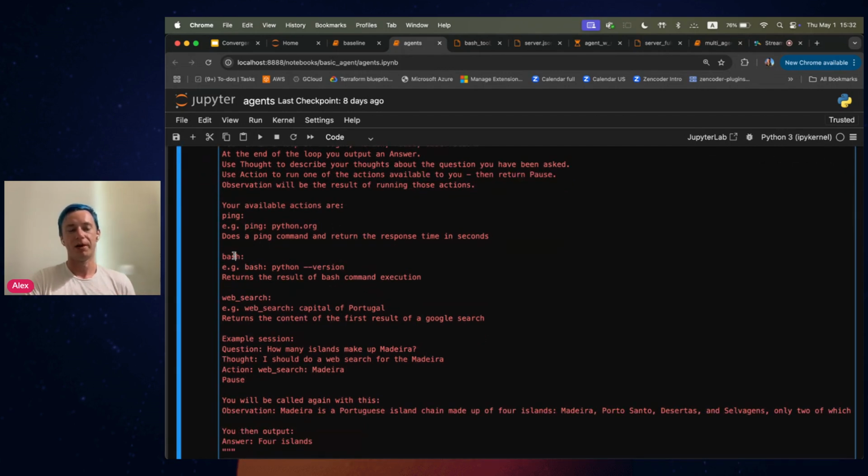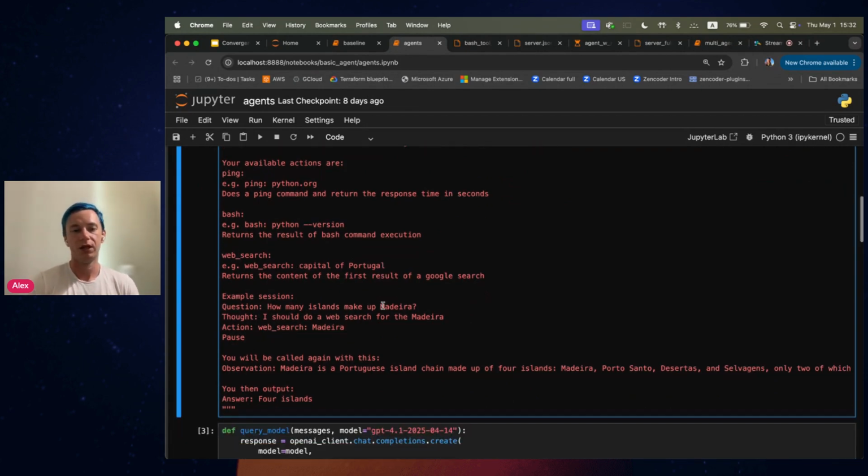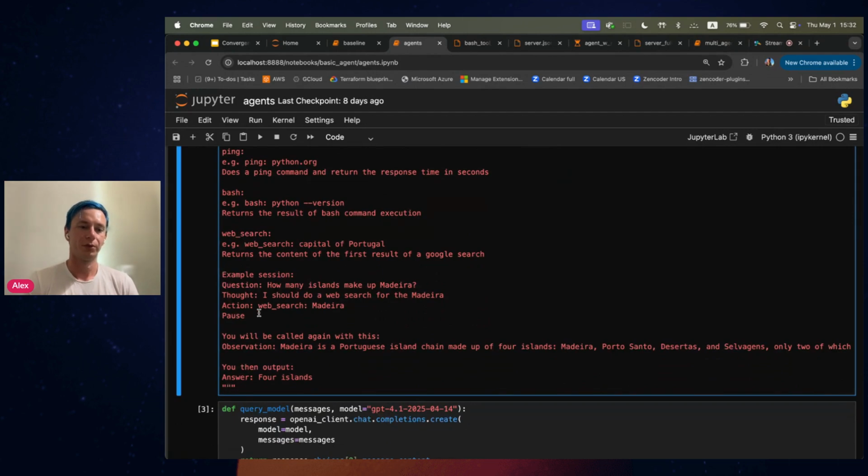We also provide a tool for bash. So basically for running bash commands, right? So it would be bash: and then the bash command itself. The same goes for the web search. So it would be able to do a web search. In this case, it's searching, for example, for capital of Portugal, although probably the LLM would know this without a web search, I would hope. And then, of course, we also will provide some example session for the LLM as a reference.